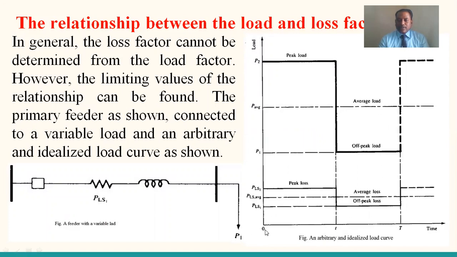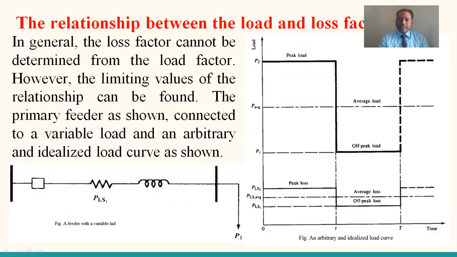The total duration is capital T, 0 to capital T. Peak load is denoted as P2, off peak load is denoted as P1, and the average load is denoted as P average.